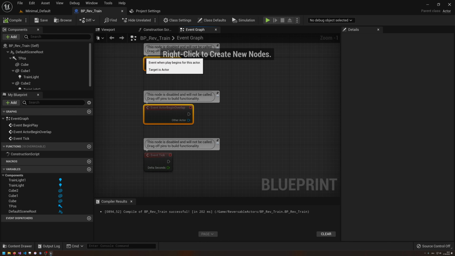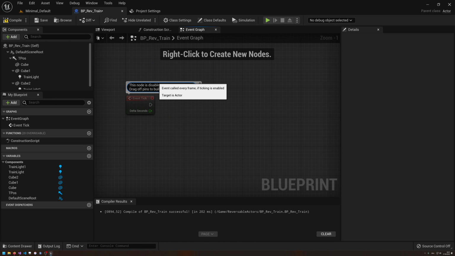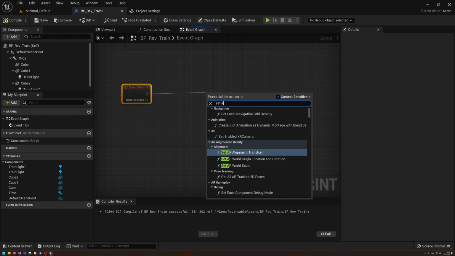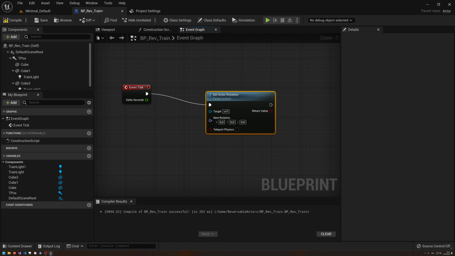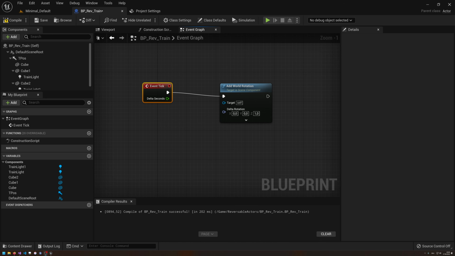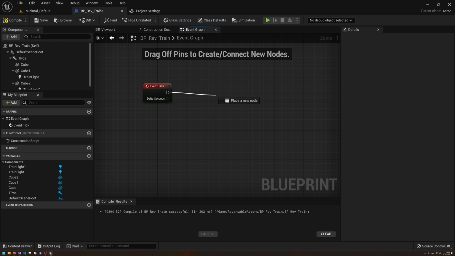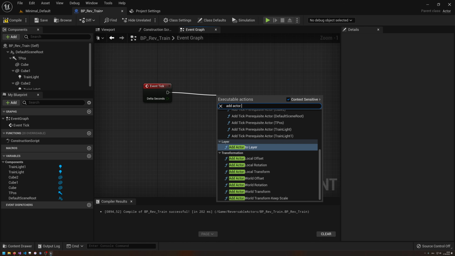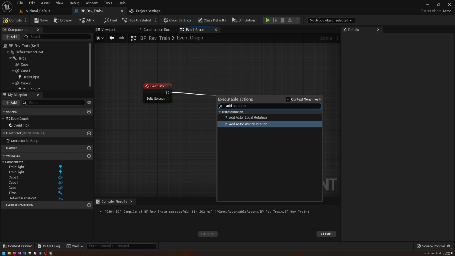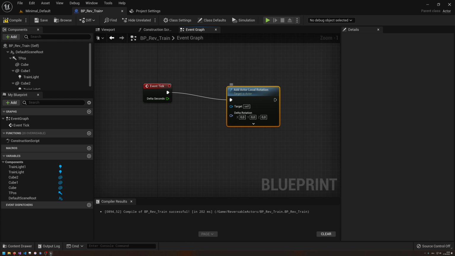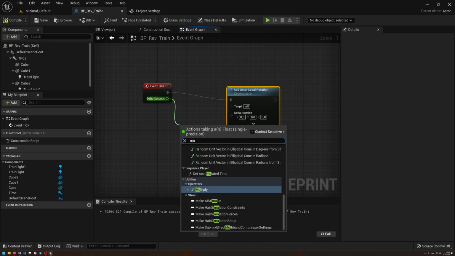In the tick event, we just want to rotate this. So come on, can I not remove that pin here? Yeah, there we go. So I want to set actor rotation. So I want to rotate the actor. Okay, it seems like I am a bit stupid to do rotation in blueprints, but I found an example. So add actor local rotation, is it called, because you want to rotate locally, and then we want to multiply here.